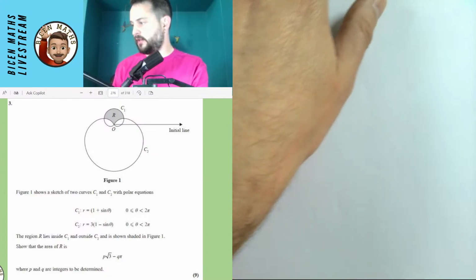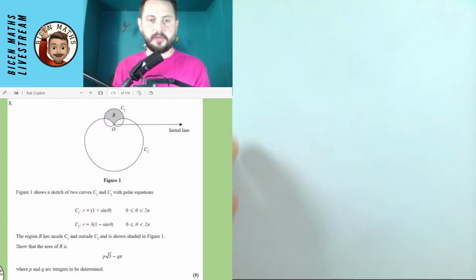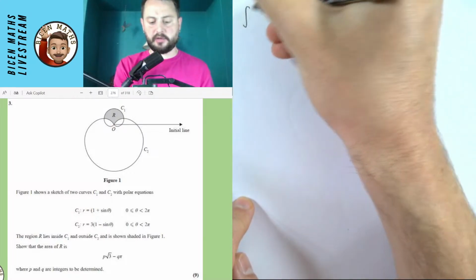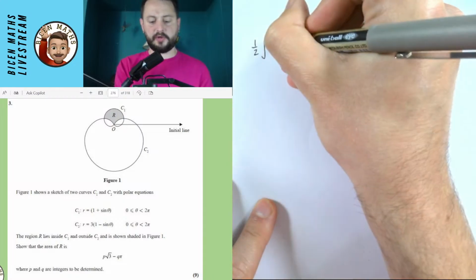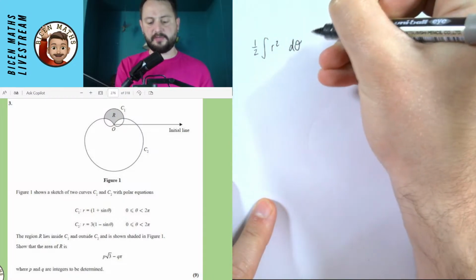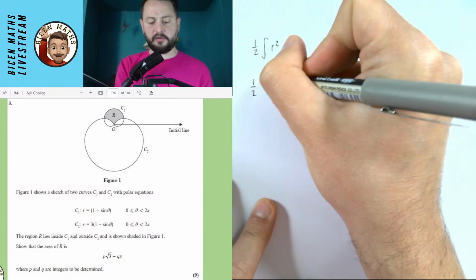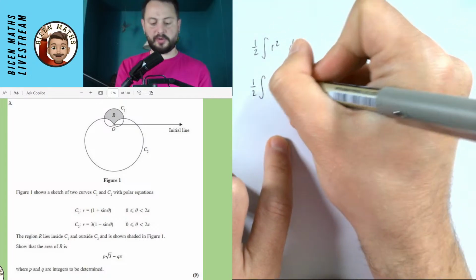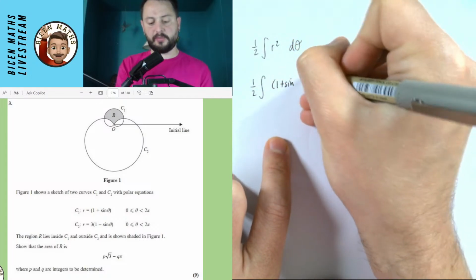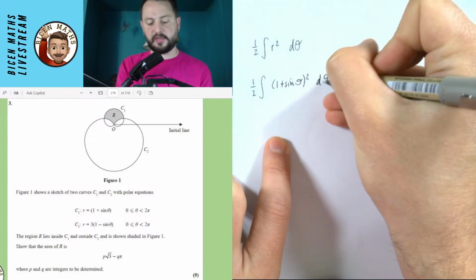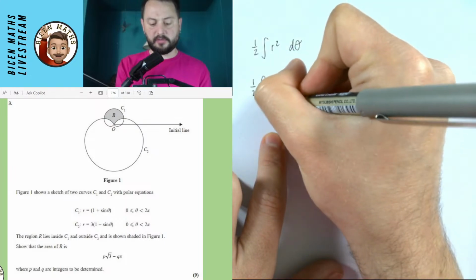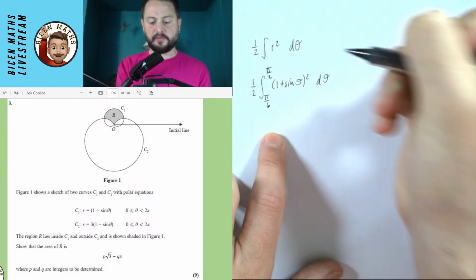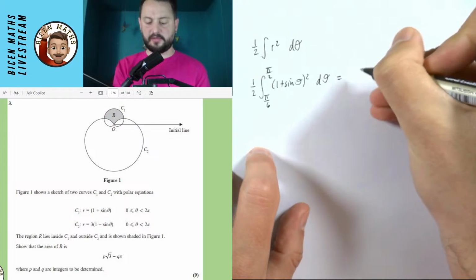Okay, good. No one's saying anything that I'm doing wrong with this, so this seems okay. So I'm going to integrate curve 1. Now, remember when you integrate curve 1, you have to do a half r squared d theta. So what I'm going to do is a half the integral. R in this case is 1 plus sine theta, so that's 1 plus sine theta squared d theta. And I said I was going to be integrating this between alpha and pi over 2, so that's pi over 6 and pi over 2. And remember at the end, I need to double all of this.